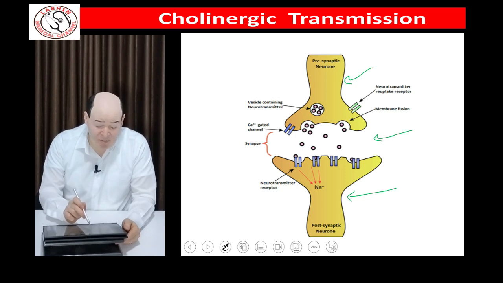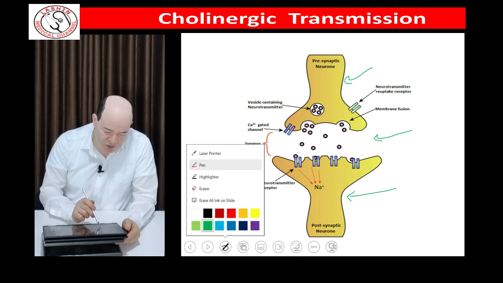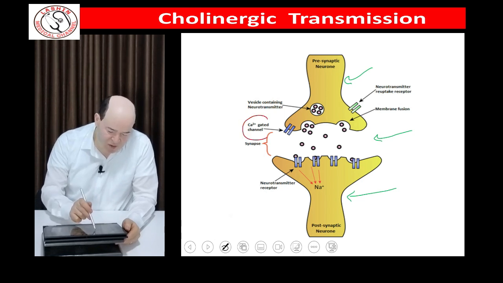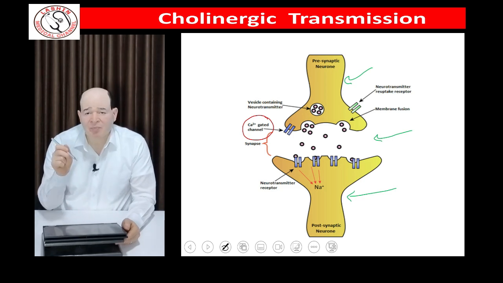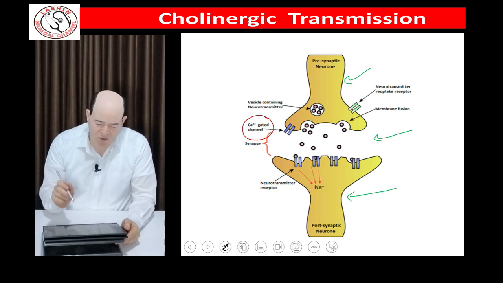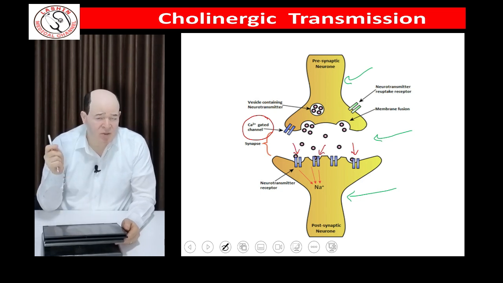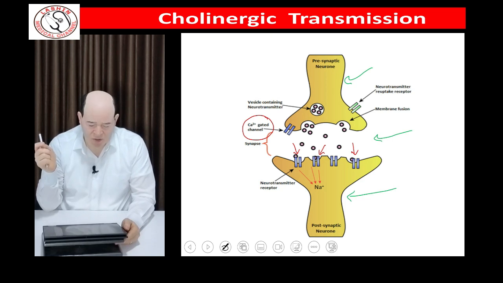Also in the presynaptic membrane, we have the voltage-gated calcium channels, and these channels are important because they are the sites where calcium enters the cell on arrival of the nerve impulse. On the postsynaptic membrane, we have important structures which are the sodium channels, which open by binding to the chemical transmitter during the process of transmission.